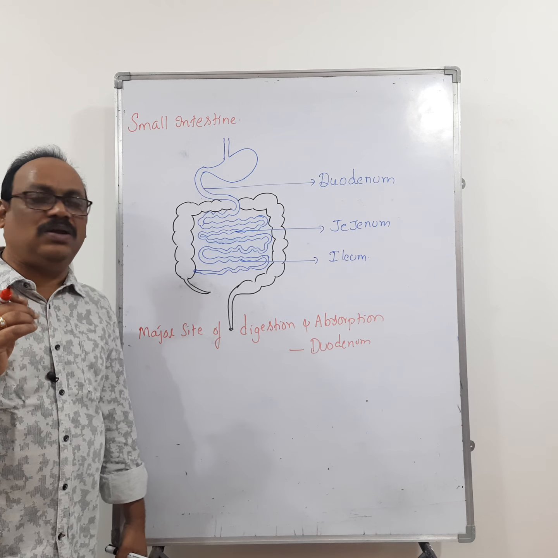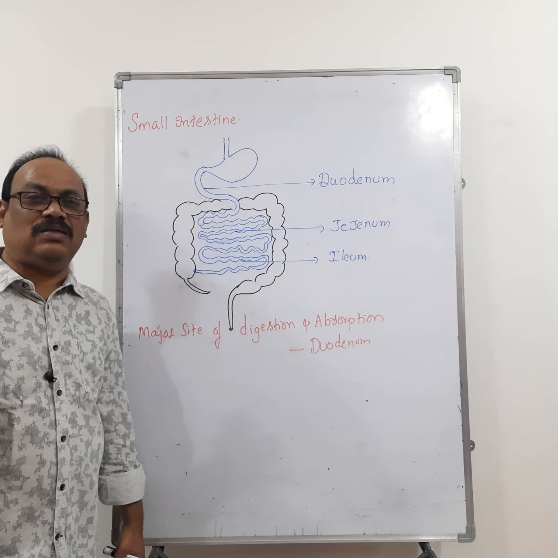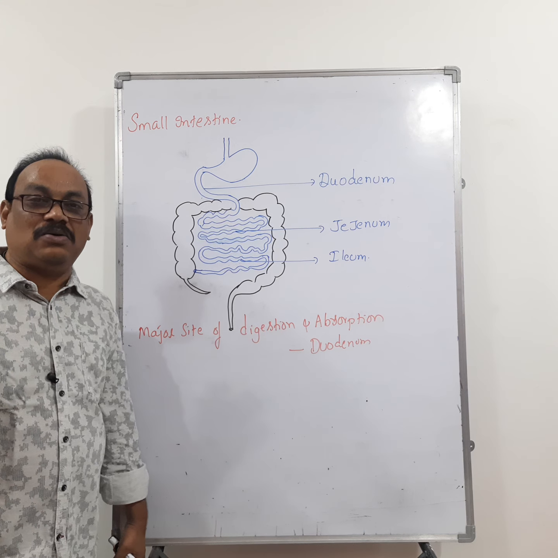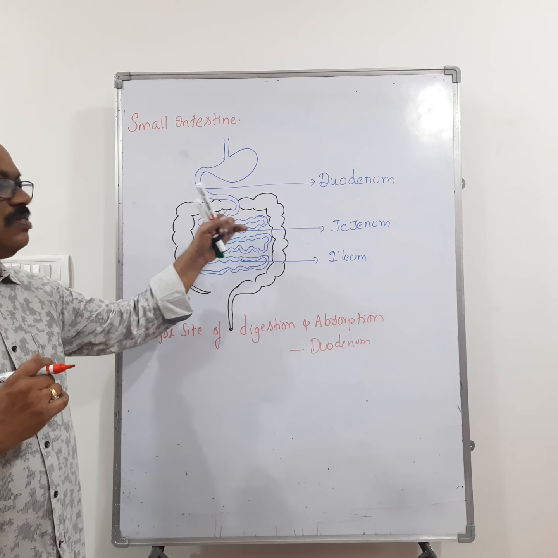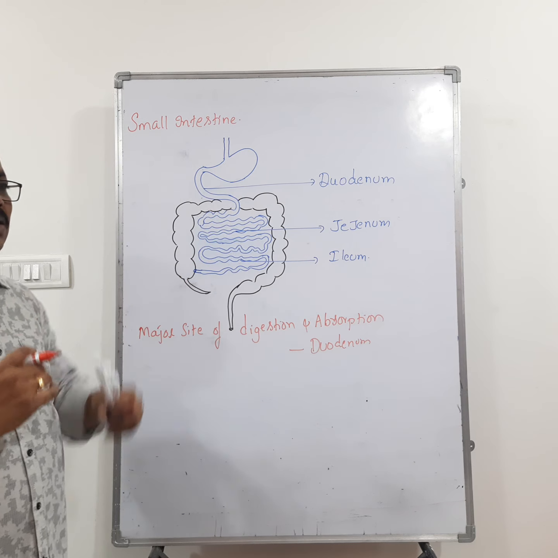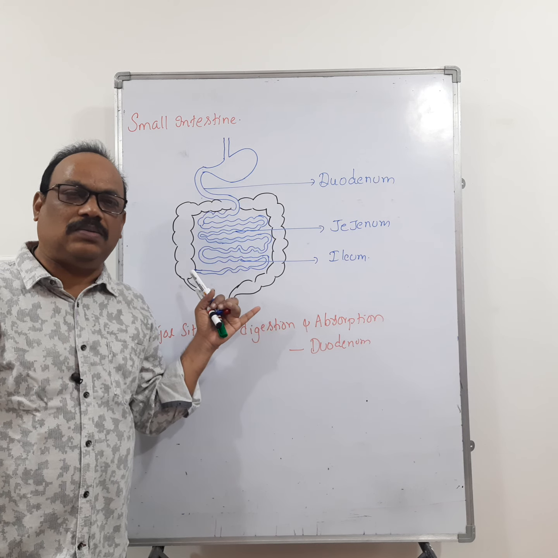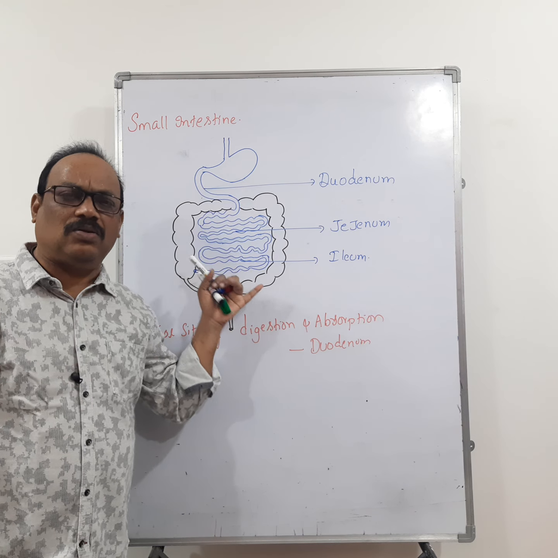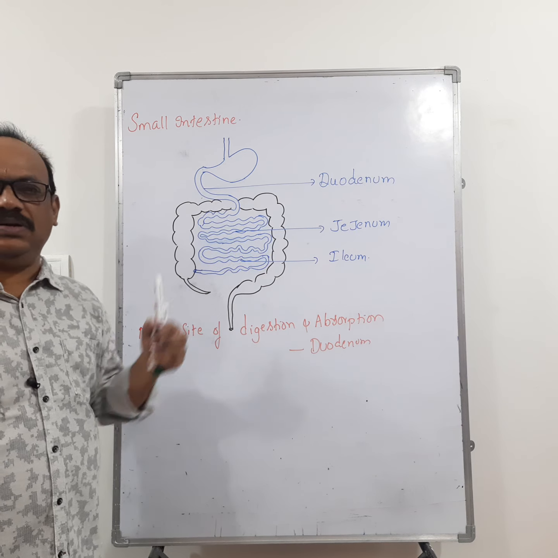Then the duodenum opens into the jejunum. Jejunum is the long and coiled part of the alimentary canal. Remember that. What happens in the jejunum? In jejunum also absorption takes place.